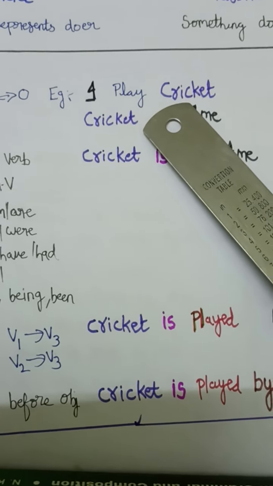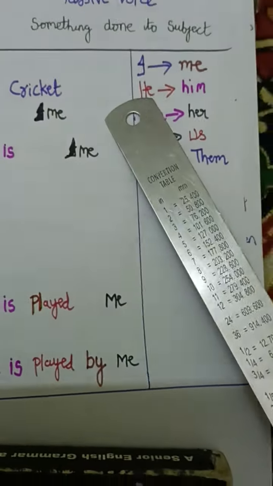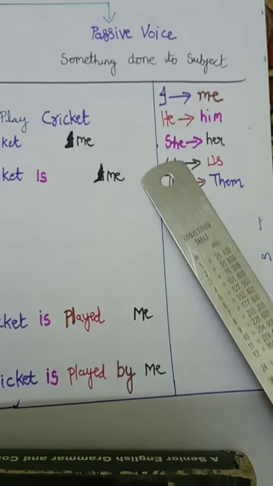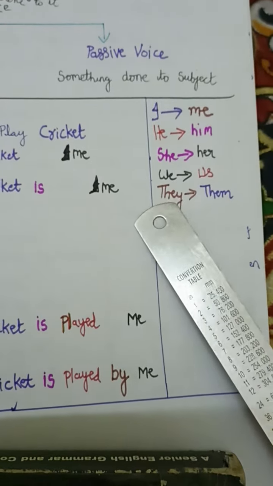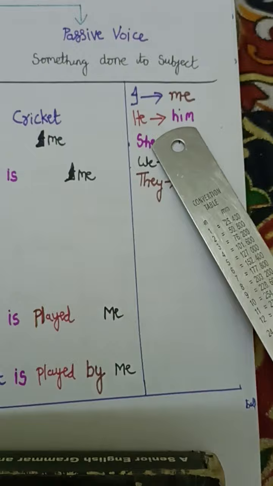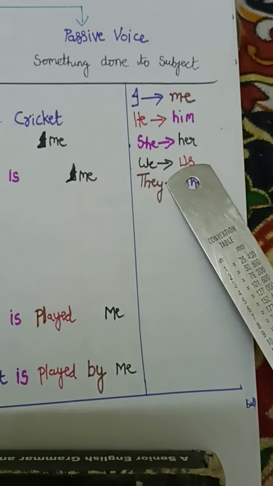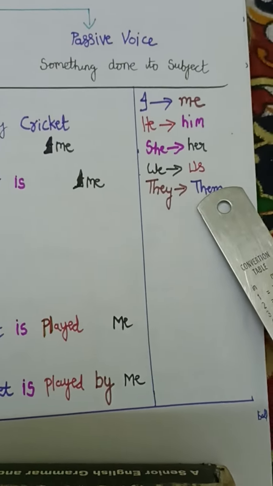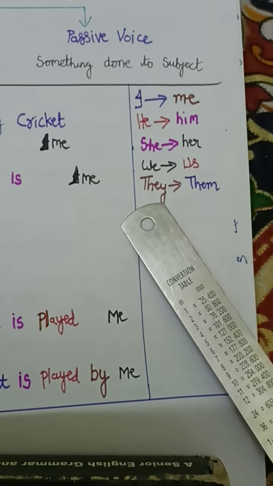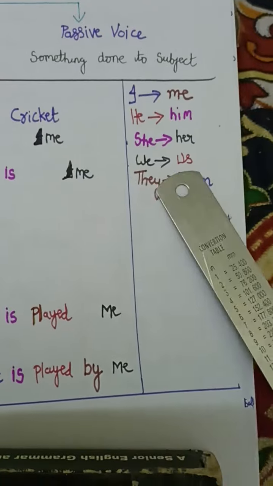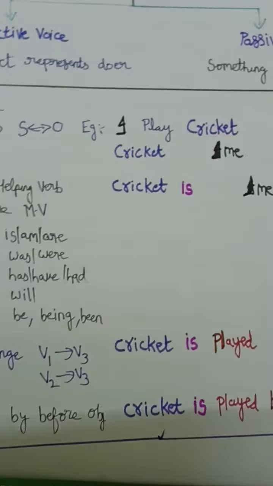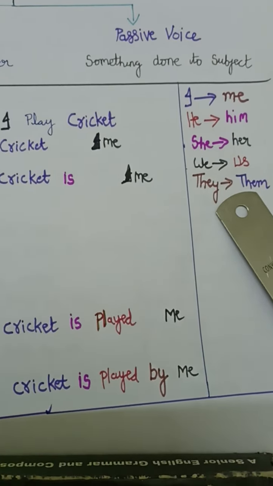Before going to the example, one more thing we have to remember: I, he, she, we, they. If these words are given as a subject, when they become the object, they change into me, him, her, us, them. I becomes me, he becomes him, she becomes her, we become us, they become them. And the opposite will happen, vice versa. When the object becomes the subject, them becomes they, us becomes we, her becomes she, him becomes he, me becomes I. So five things you have to remember.